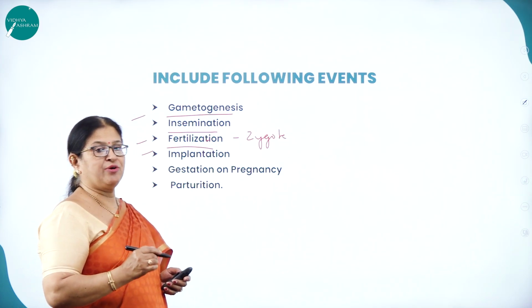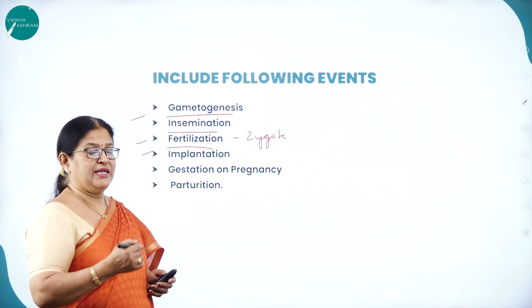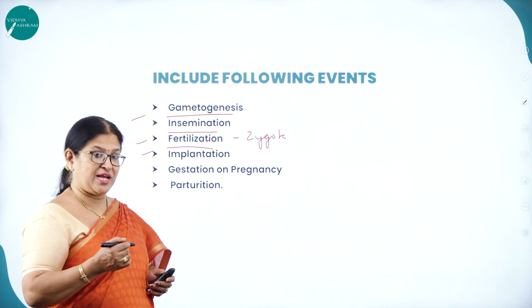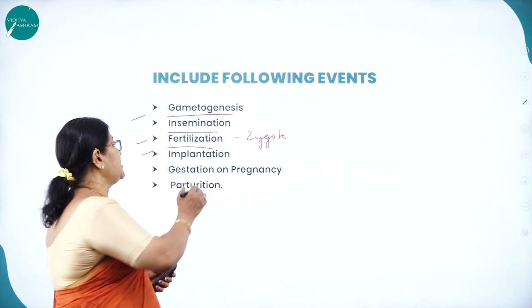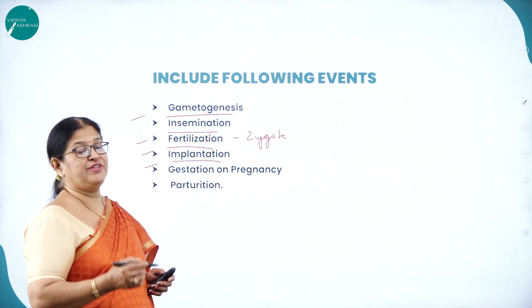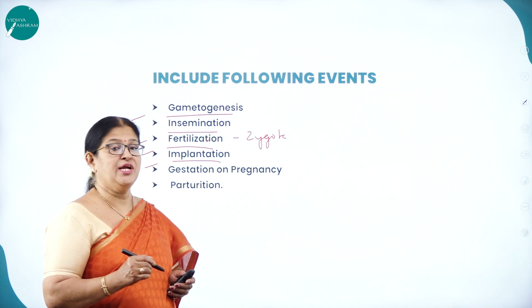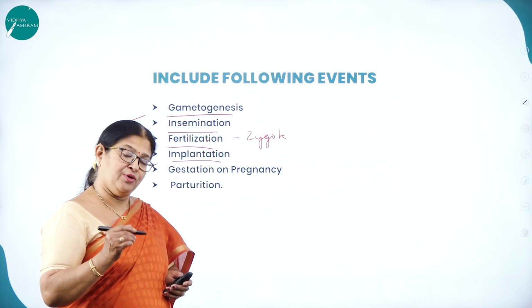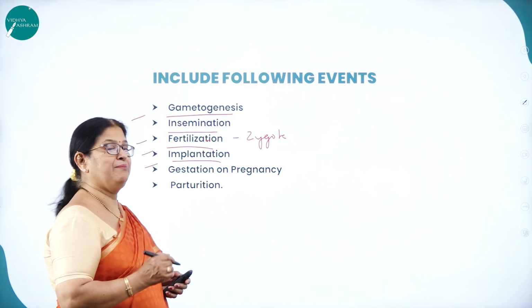Once the zygote is formed, it undergoes a developmental stage called the blastocyst stage. And what is implantation? The attachment of the embryo or the blastocyst to the endometrium wall of the uterus of the female is called implantation.